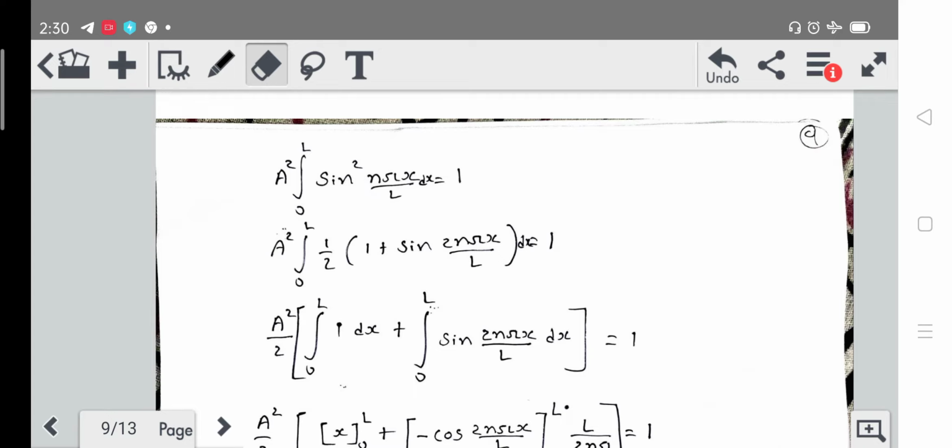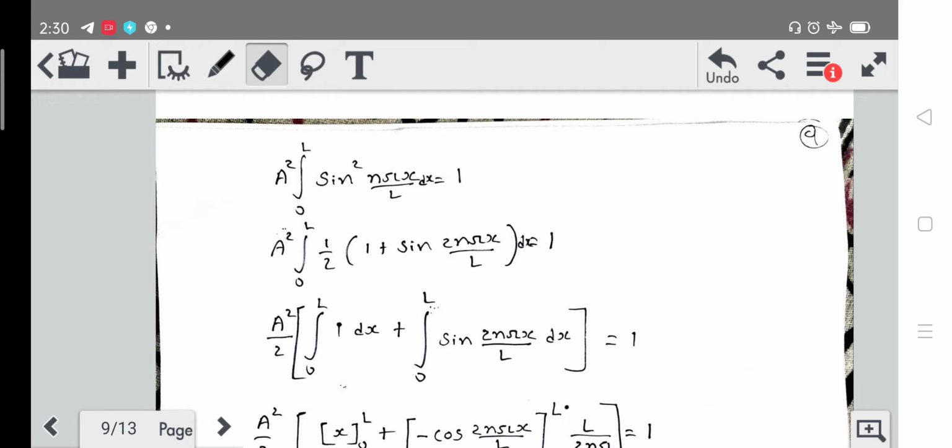We will get a square integral 0 to L of 1 by 2 into 1 plus sine 2 n pi x upon L dx. Now let's take 1 by 2 outside of the integral because it is a constant, so it will be a square by 2, and let's take the integral inside.